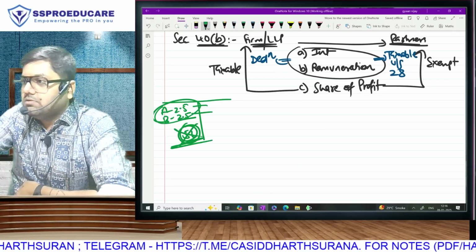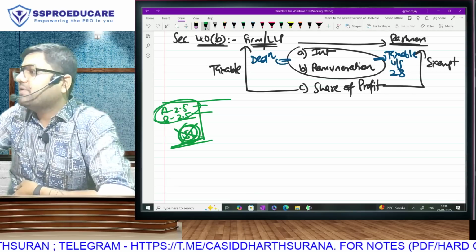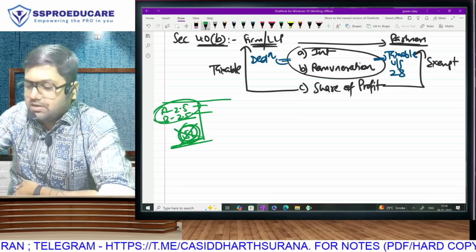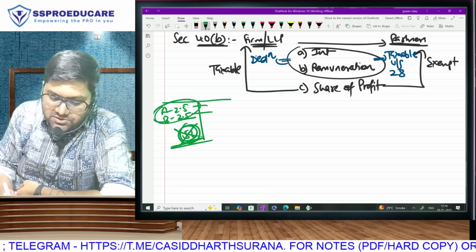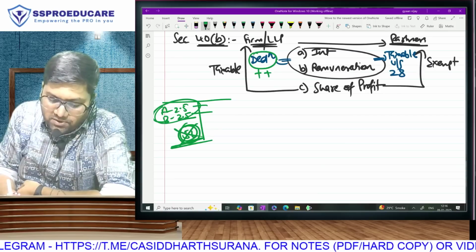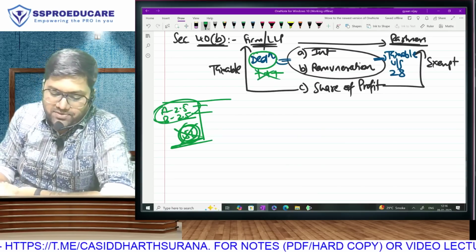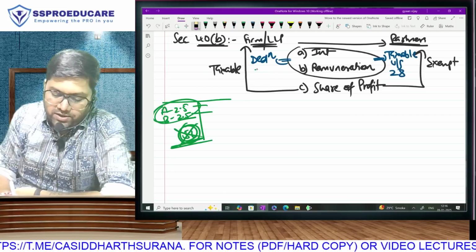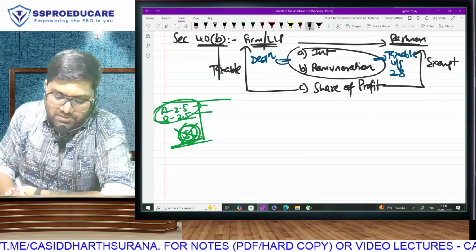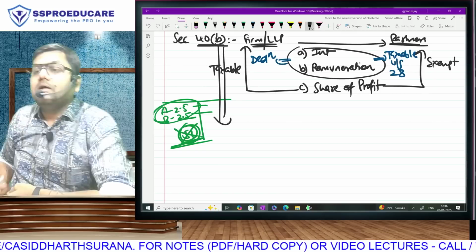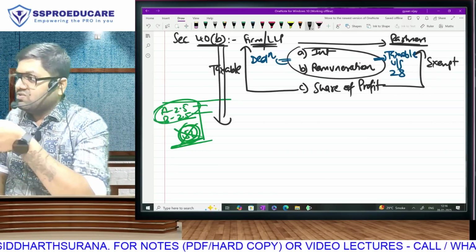You understood? And therefore we have section 40B because firms were purposely paying more and more amount in the form of interest and remuneration. To stop that manipulation, we are now going to have section 40B. Section 40B is going to introduce stay within your limits.